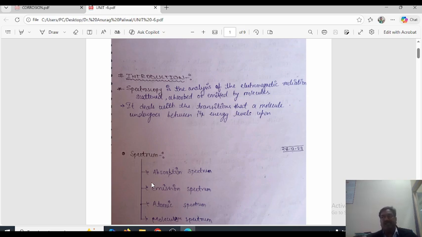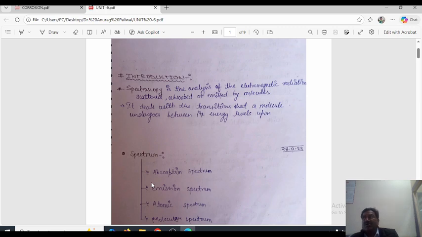In this process, we take the sample which is to be analyzed in a test tube, and the infrared light passes through it. We observe that some part of the light is absorbed, some is reflected, and some passes through the solution.